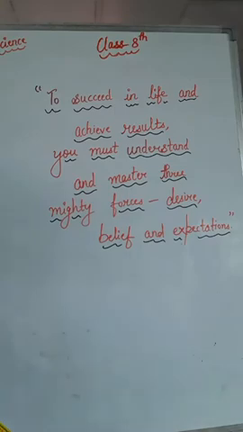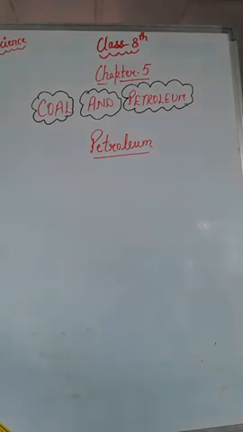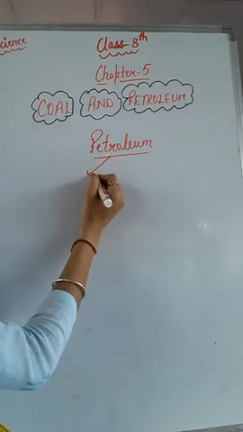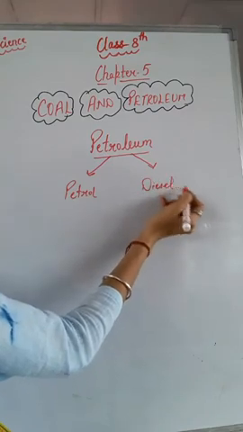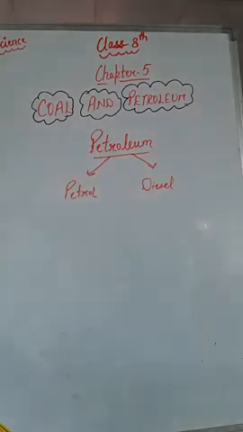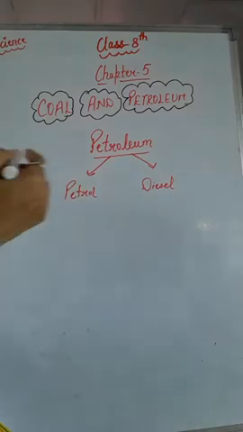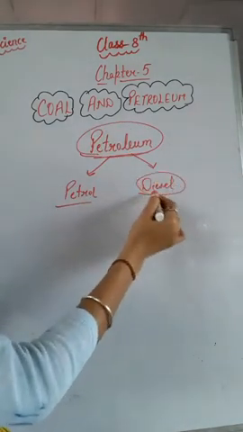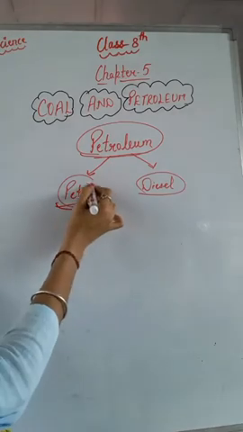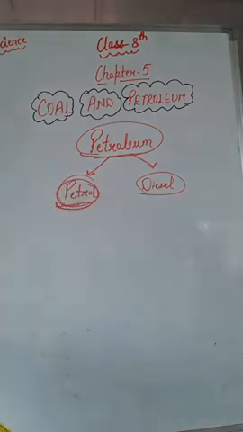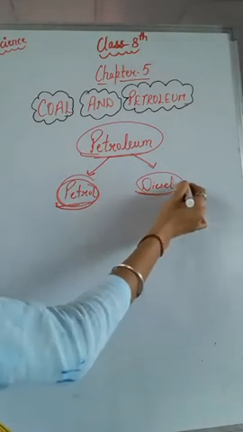So today we are going to start with our next natural resource, that is petroleum. Petroleum is one of our natural resources, and we know petrol and diesel, right? Petrol and diesel that we use in our vehicles are obtained from a natural resource, that is petroleum. Petrol is used in automobiles such as motorcycles, scooters and cars, but heavy motor vehicles like trucks and tractors run on diesel, right?